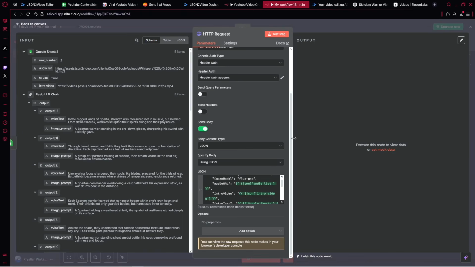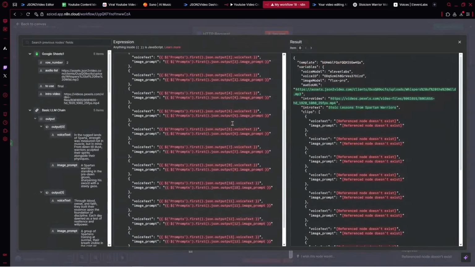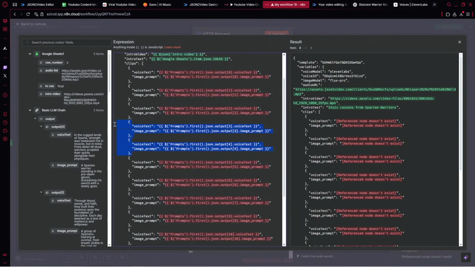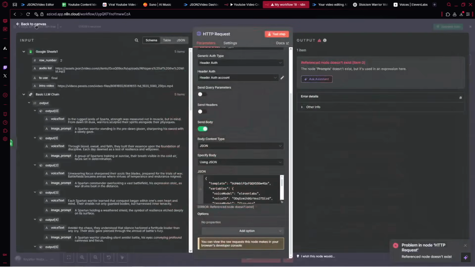After this node is set up, we can click on test step. After clicking on test the step, we've got some problem. And here, let's expand our JSON format. So it doesn't read our variables. And now what we need to do actually, we've got here, let's see, we've got here the prompts. So it takes actually the content from prompts node.